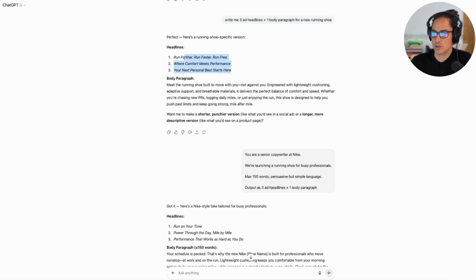I'm very impressed with the format. Run farther, run faster, run free. Where comfort meets performance. Your next personal best starts here. Body paragraph: Meet the running shoe built to move with you, not against you. Engineered with lightweight cushioning, adaptive support, and breathable materials. It delivers the perfect balance of comfort and speed. Whether you're chasing new PRs, logging daily miles, or just enjoying the run, this shoe is designed to help you push past limits and keep going strong mile after mile.